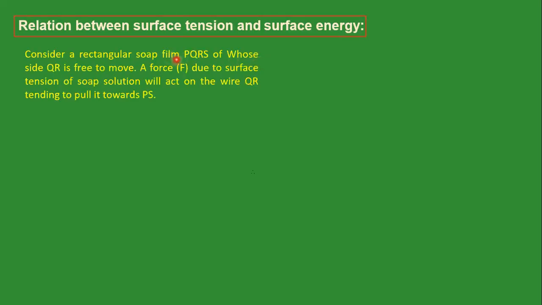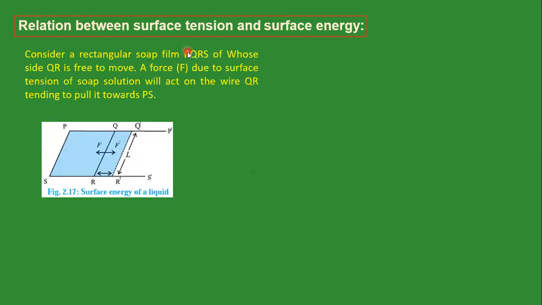We consider a rectangular soap film PQRS, as you can see in the diagram. Its side QR is free to move. We can move this side QR to a new position Q dash R dash, so it is free to move, as it is moved towards side PS due to the force due to surface tension.